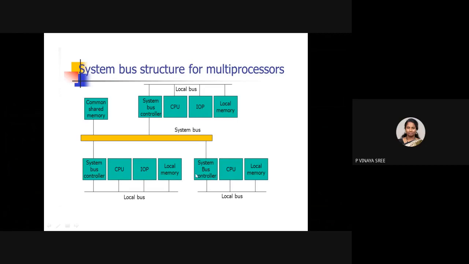The advantage is that whenever the system bus is busy with one processor accessing the common shared memory, the other processors are not waiting or idle. Because they have their own local memory, they can execute other tasks while it is busy. Once the bus is free, a processor can be given access to the system bus for accessing the common shared memory.